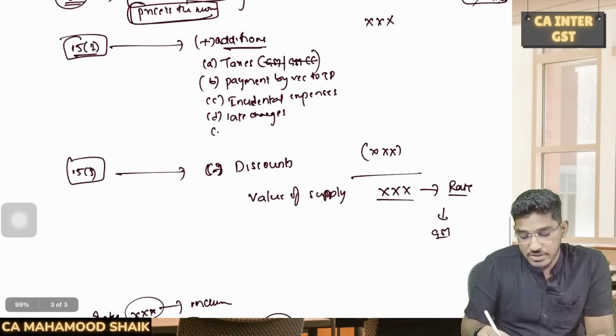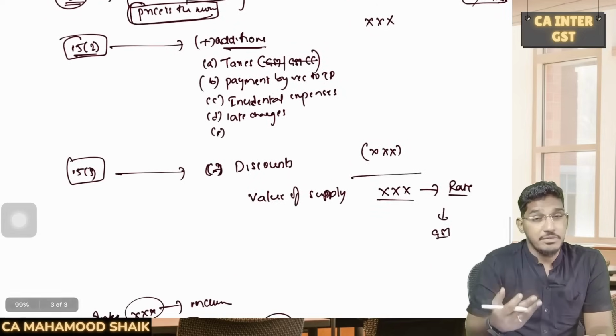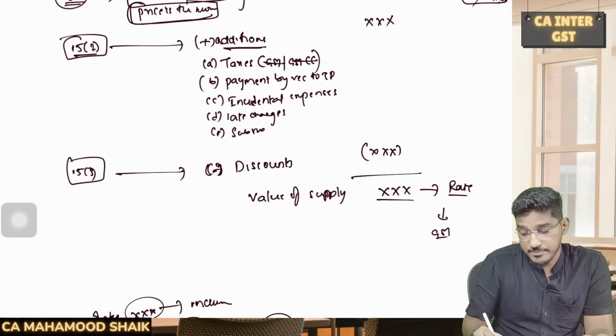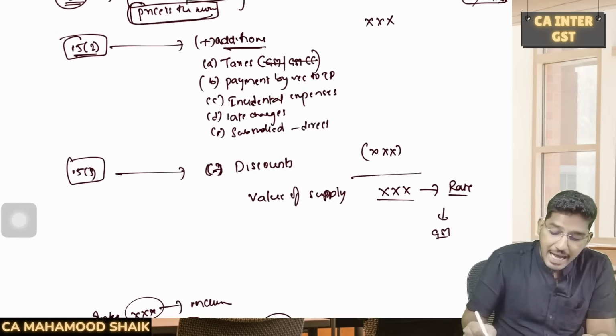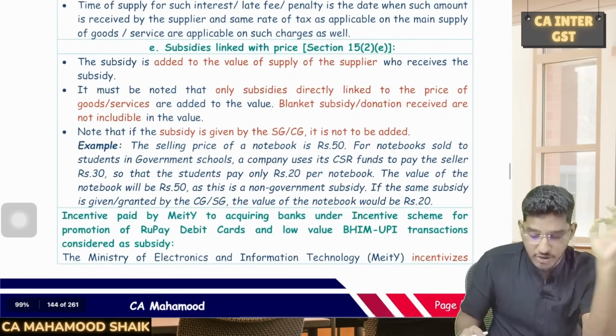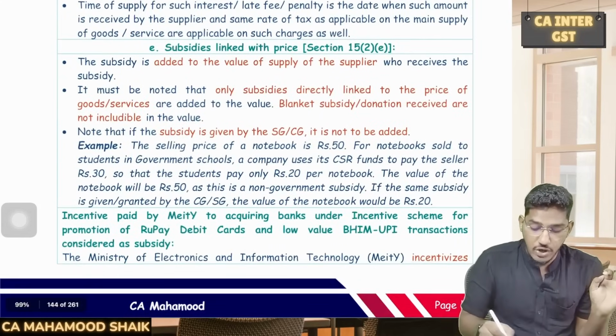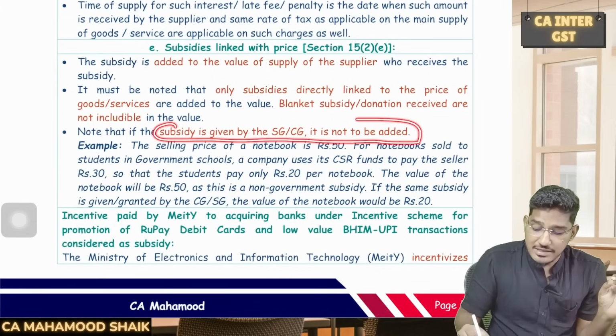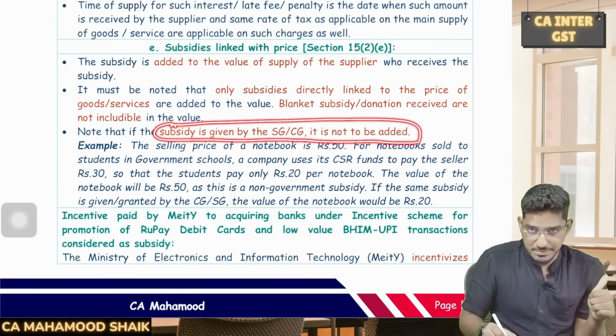And the last item which is required to be added to the transaction value is subsidies, subsidies which should be directly linked to the price. So I will tell you, a subsidy will be added to the value of supply only when two conditions are satisfied. That subsidy should not have been given by the central government or state government. That means someone other than the central government or state government should have given that subsidy.